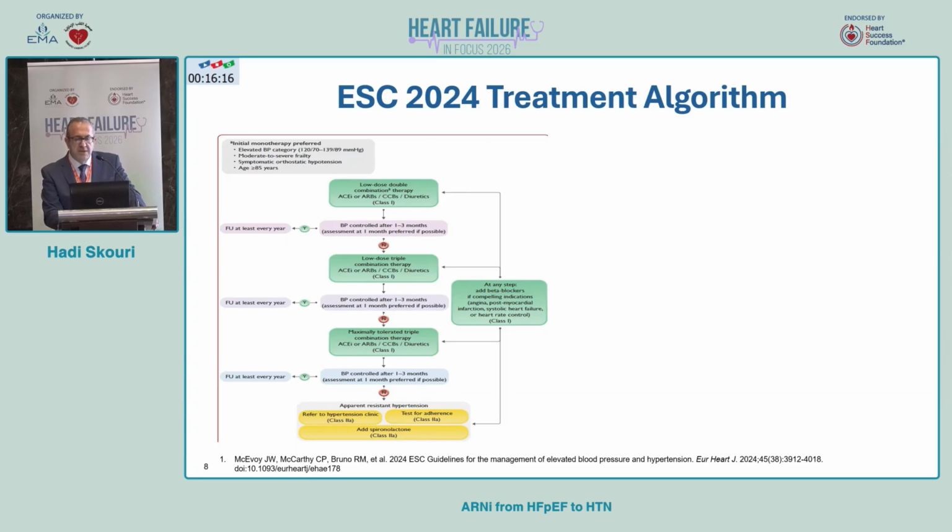We have seen the ACC guidelines as well as the ESC guidelines in hypertension, and we know that the first-line treatment in green here is ACE inhibitor, ARB, calcium channel blocker, or diuretic.